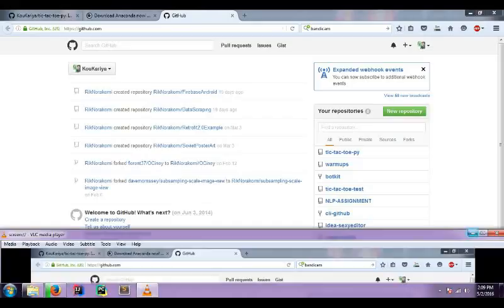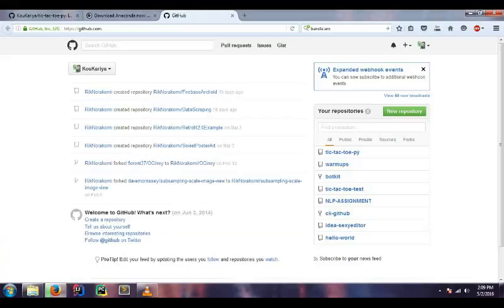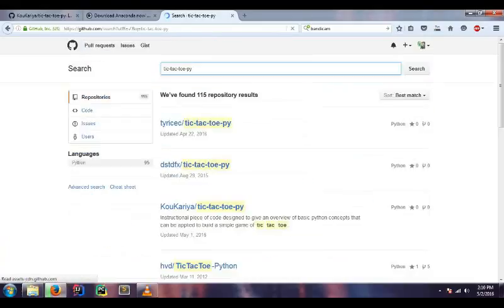Now let's look for that code right now. So we're going to go to the search bar on top, type in tic-tac-toe-pi, and then press enter. Once the pages have loaded up, we can see we have many results with the name tic-tac-toe-pi. So we're going to go right here where it says Cocaria. That's my handle for GitHub. Let's click on that right there.